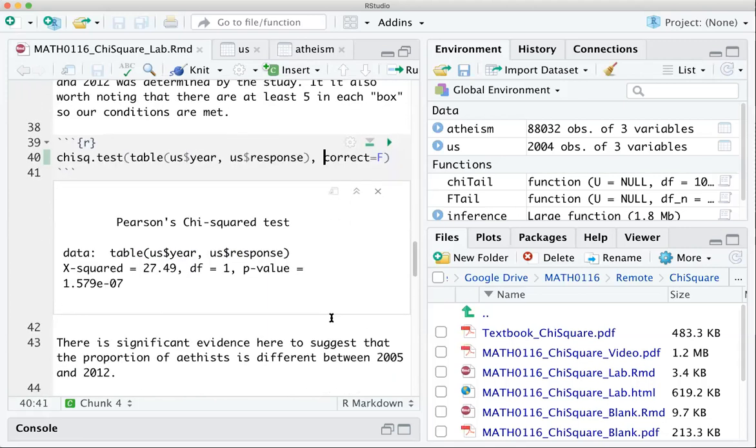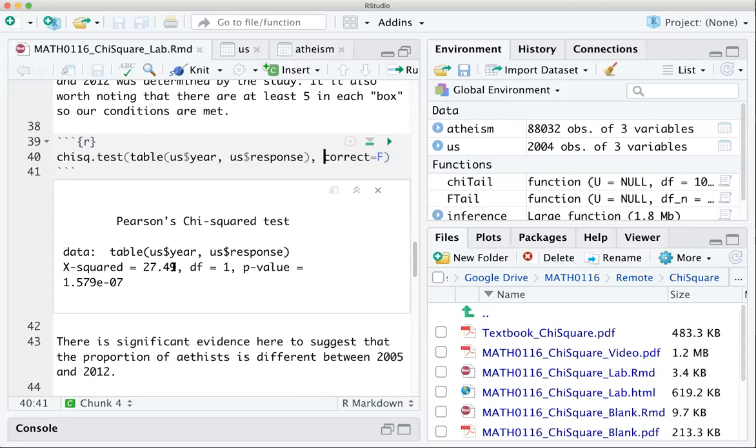So if I run that, we can see here that there's our test statistic, 27.49. It follows a chi-square distribution with 2 degrees of freedom. And it corresponds to this p-value. It's very small, so 1.579 times 10 to the minus 7, so 0.0000001579. I think I've got the right number of zeros in there.